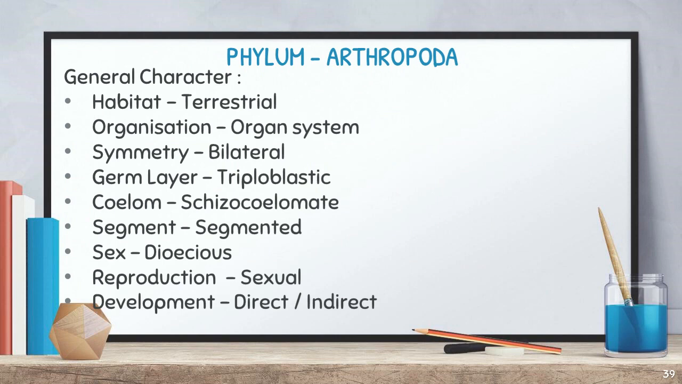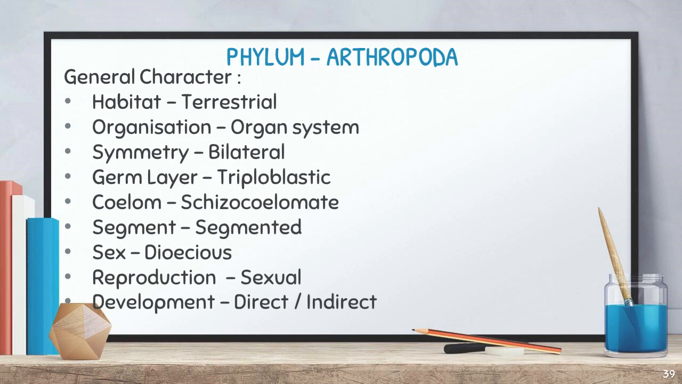So the next phylum is Arthropoda. Arthropoda is one of the largest phyla. Looking at the general characters: the habitat is terrestrial, the organization is organ system level, symmetry is bilateral, and the germ layer is triploblastic. The coelom is schizocoelomic. The body is segmented, but not metameric. The segments are of various sizes. Sexes are dioecious, reproduction is sexual, and development is direct as well as indirect.